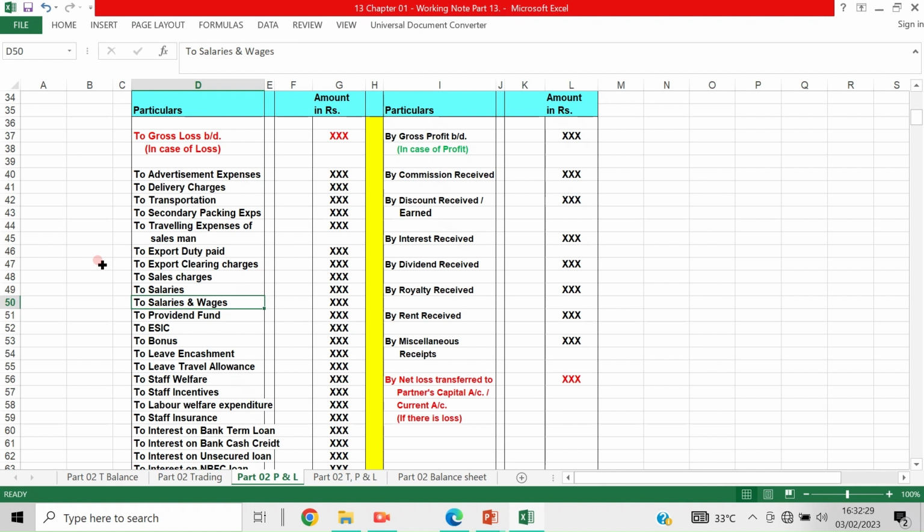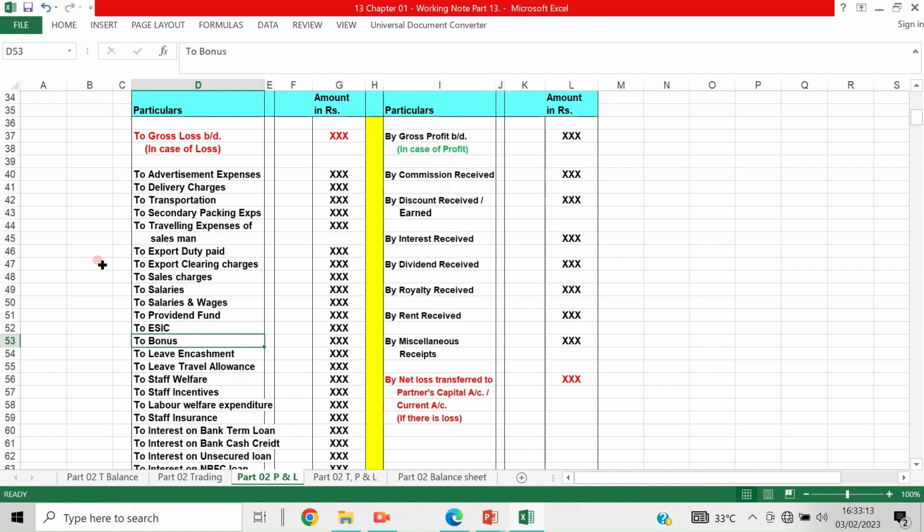Here salaries came first, so it is taken here. To provident fund: a part of the provident fund is collected from the staff, 50%, and the other 50% should be added by the business organization, along with administration charges and other expenses. That excess payment should be debited to the profit and loss account, that is, the payment minus the collection. Then ESIC also like that. A small portion will be collected from the staff, and the difference, the excess amount paid, should be taken to the profit and loss account.